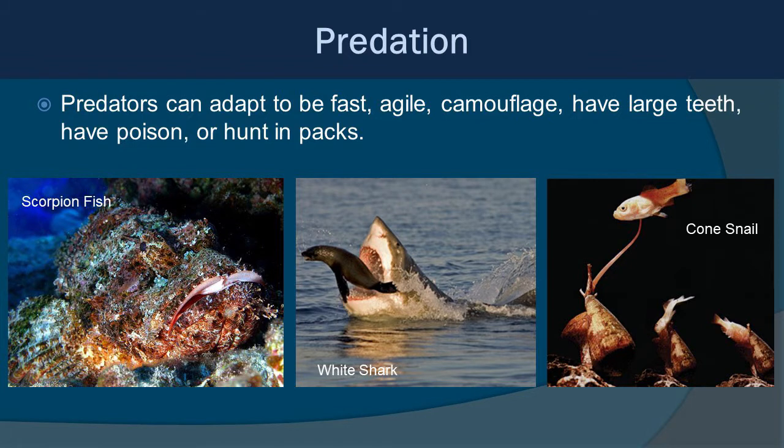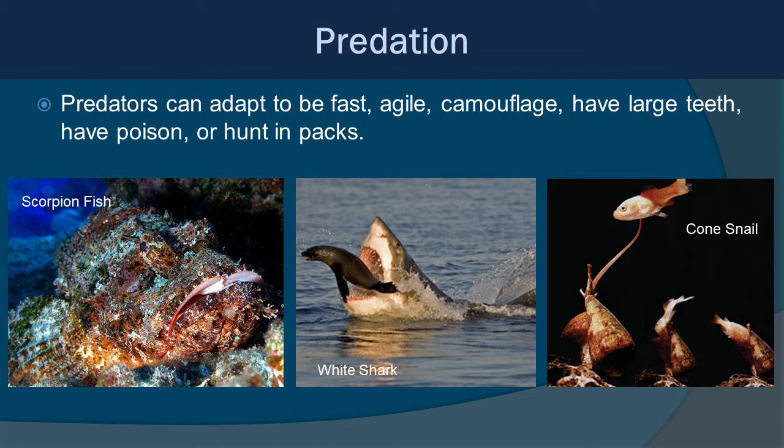And of course, for every prey item that avoids predation, predators have to up their game. Predators can adapt to be fast, agile, camouflaged. They can have large teeth. They can have poison. They can even hunt in packs. On the far left, you'll see a scorpionfish, which is a lion-weight predator. It basically camouflages itself like the rock, and when little fish swim by, it can gulp them up.